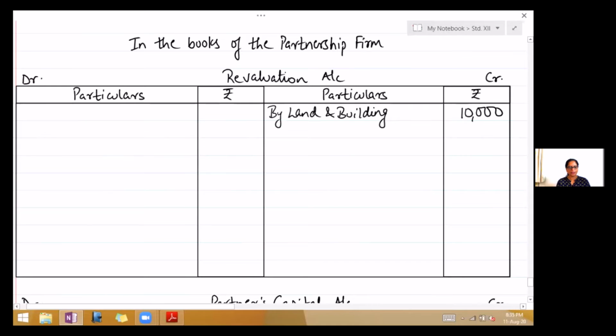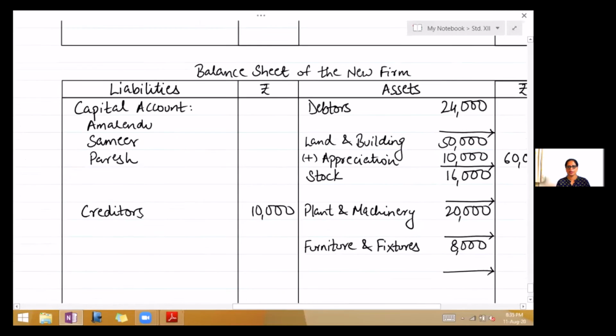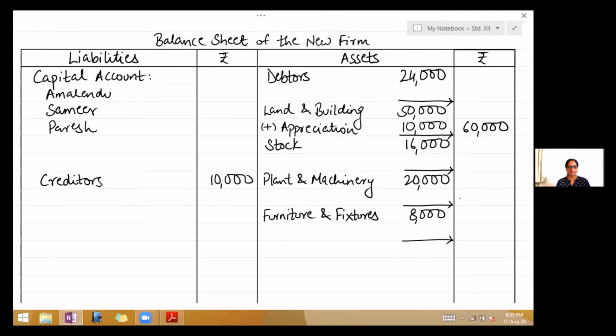Second, plant and machinery is to be valued at 16,000. Come to the balance sheet. See where is plant and machinery. Write 16,000 in the outer column. Now compare. It was 20. It has become 16. So that means it has depreciated. So write less depreciation.